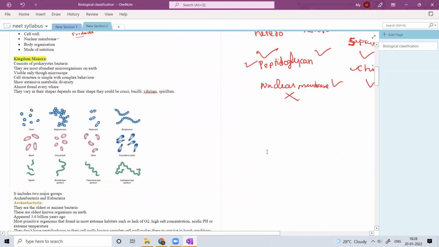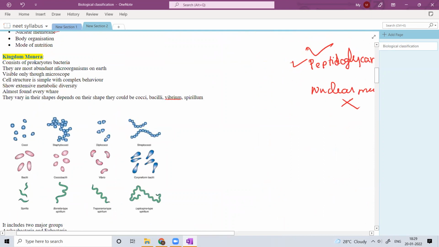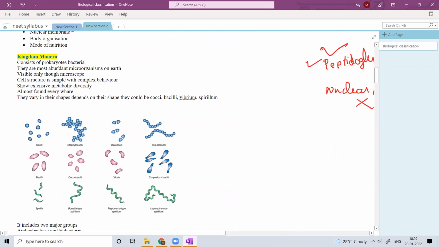So let us discuss the details of kingdom Monera. Kingdom Monera, as we discussed, consists of prokaryotes such as bacteria. They are the most abundant microorganisms on earth. These monerans, all bacteria and archaea, are very, very abundant.